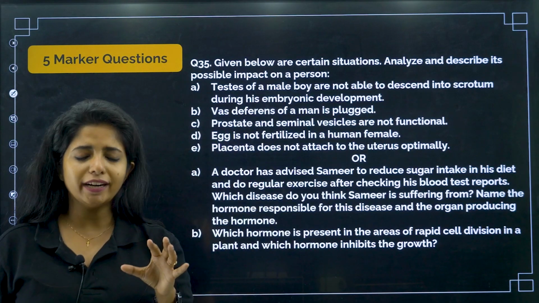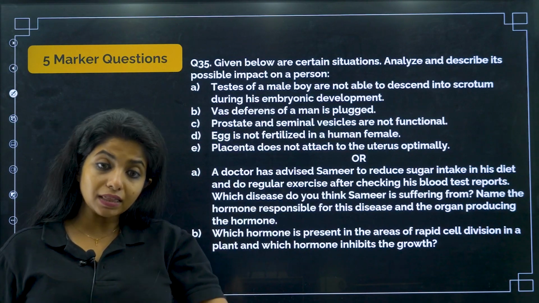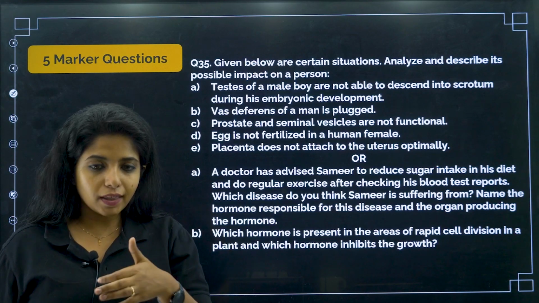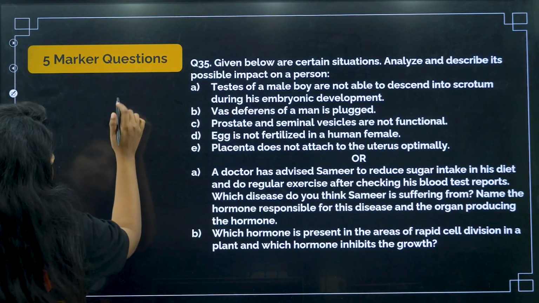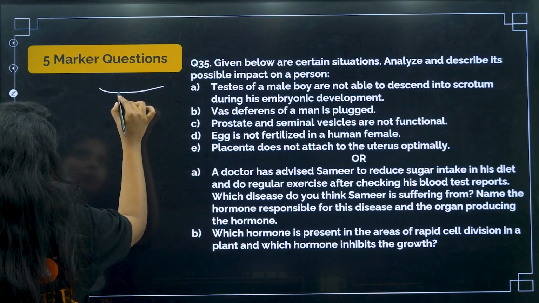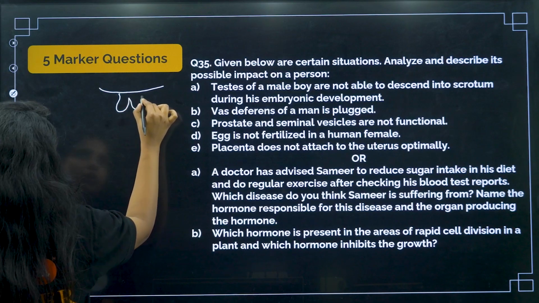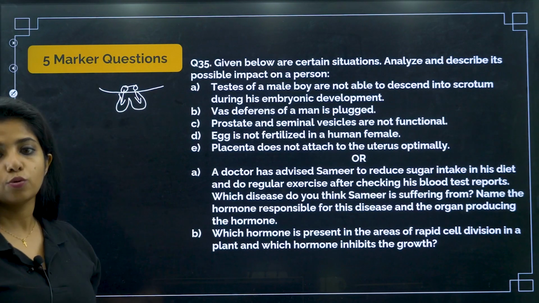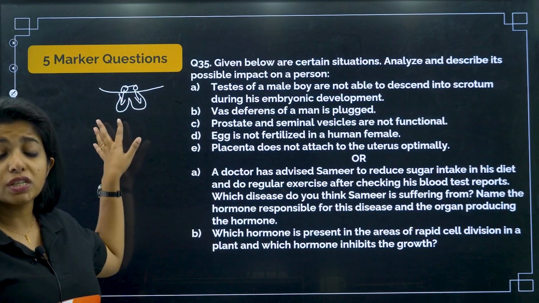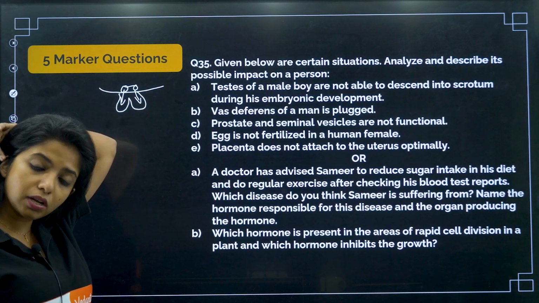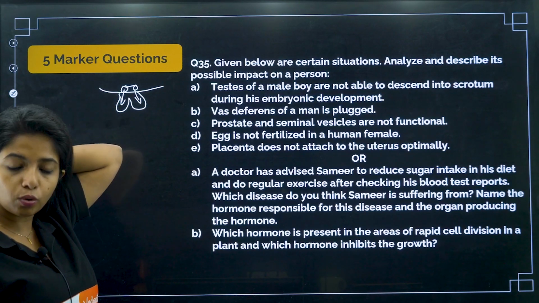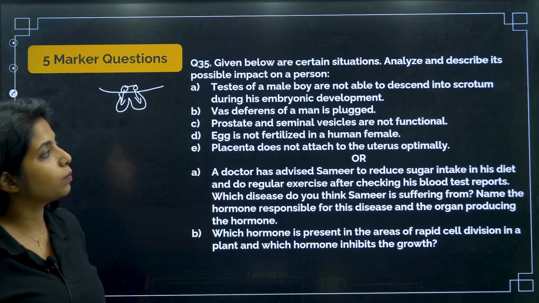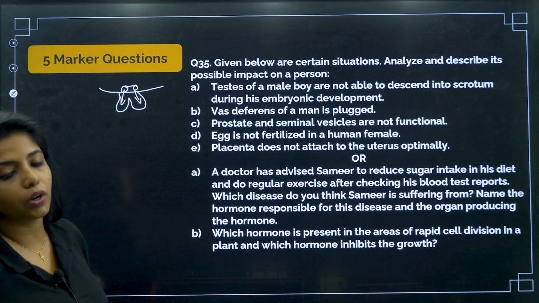So I hope you know that the testis is going to stay in the abdomen only during the embryo formation. But after that, this testis is going to slowly move down. Suppose this is the abdomen and you have the scrotum over here. The testis which is over here is slowly going to move down into the scrotum. Suppose this process is not happening, and there are cases where it does not happen. There might be surgical methods also being applied for that. So what happens if it is not happening? The testis is not able to descend into the scrotum during embryonic development.